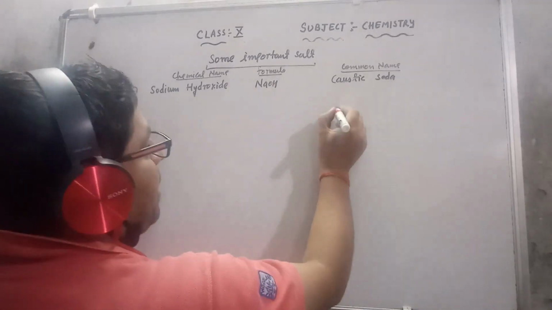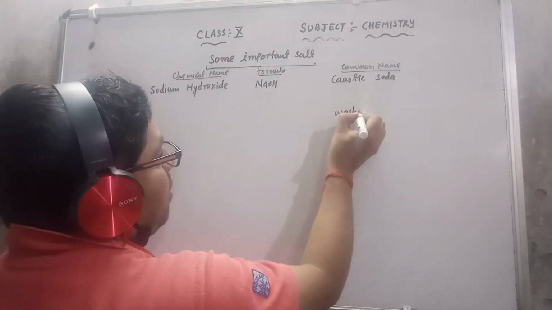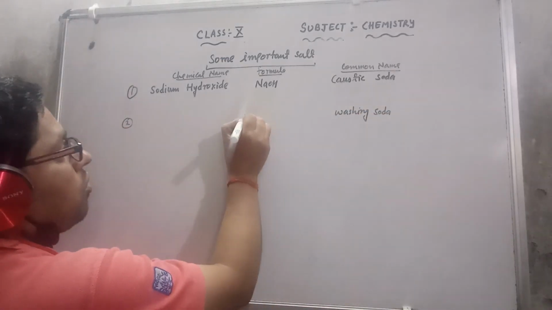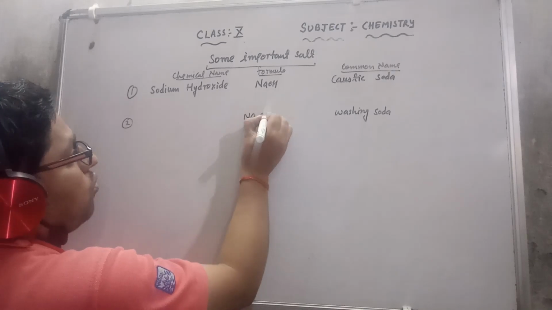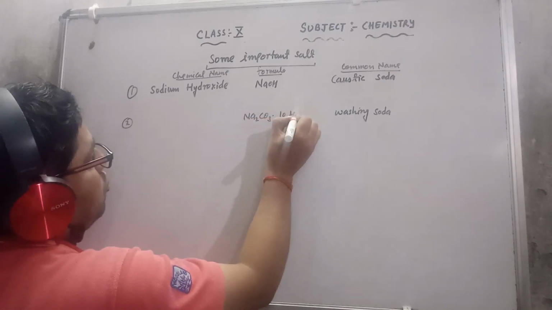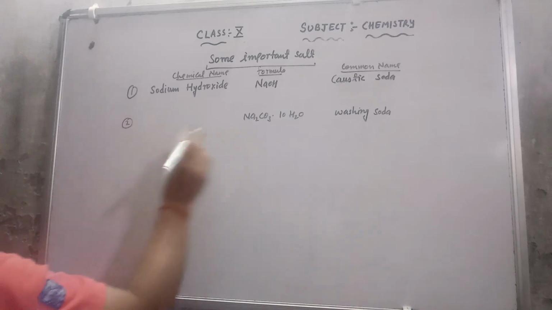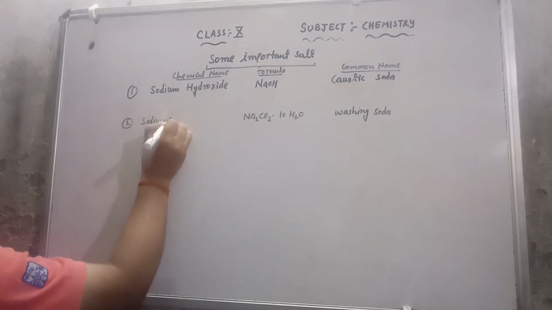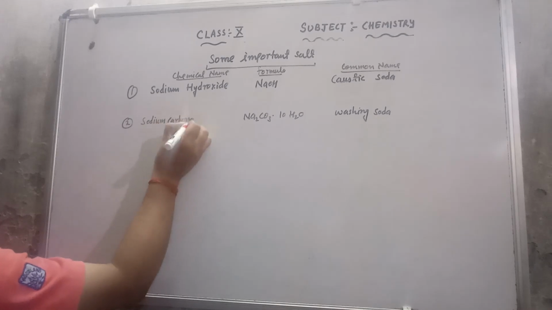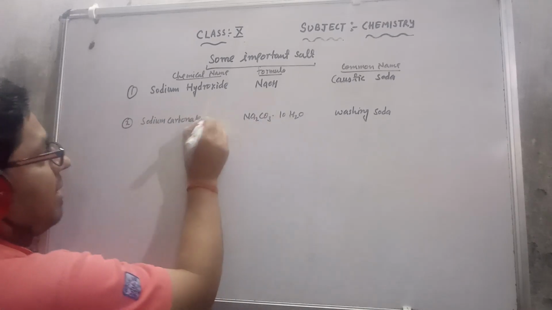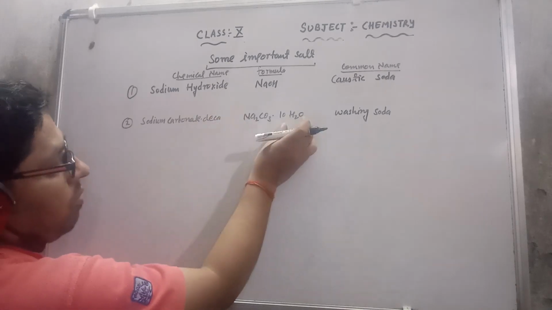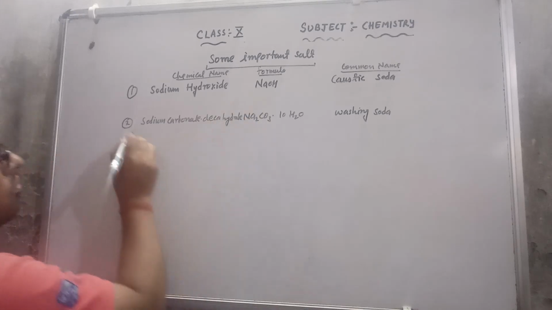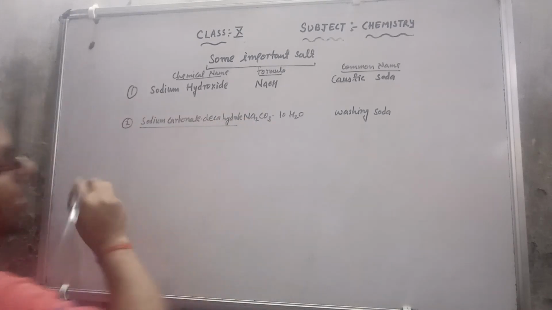After this, the second salt, its common name is washing soda. The formula of washing soda is Na2CO3.10H2O, and its chemical name is sodium carbonate. 10 means deca, and if water molecules are available, this is a hydrate. So this is sodium carbonate decahydrate.